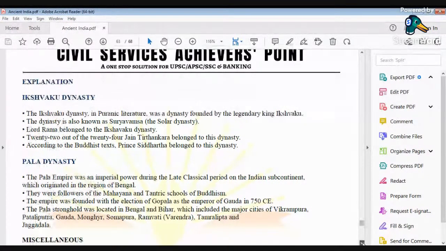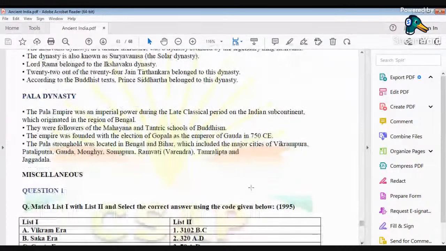The Pala dynasty were followers of the Mahayana and Tantric schools of Buddhism, and one of their most important highlights is that they were promoters of the Vajrayana form of Buddhism. The founder of the Pala dynasty was Gopal, and he was not a proper king. He was more of an elected leader.